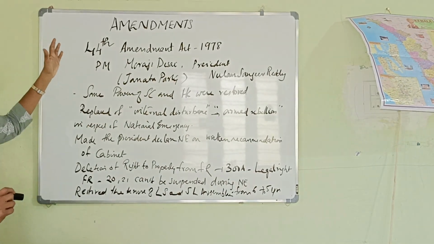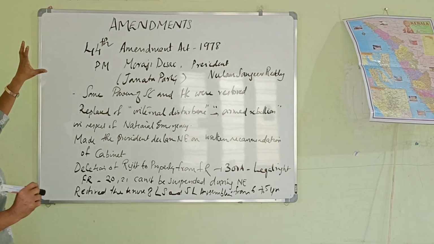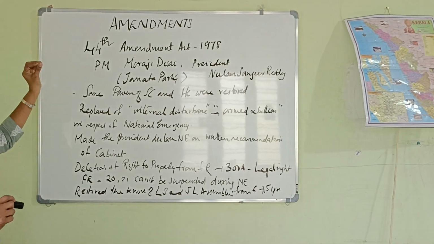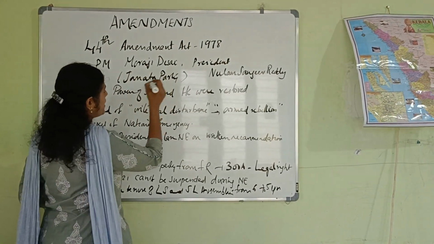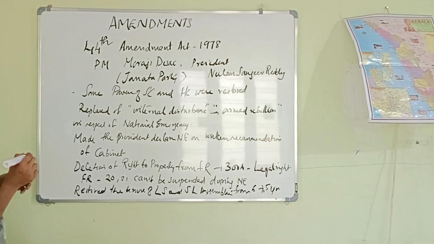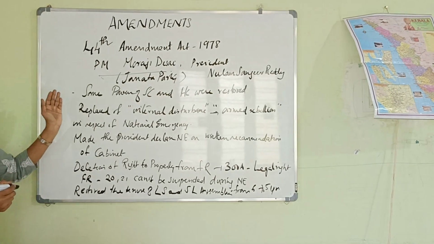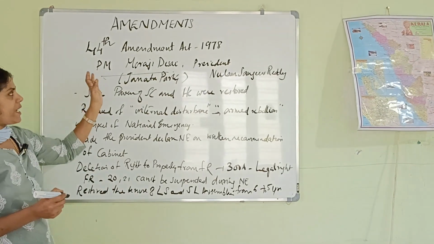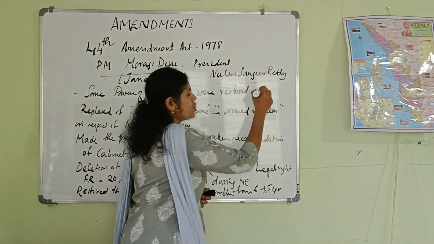Next one, 44th Amendment Act of 1978. This Amendment Act was passed during the time of the Janata Party, and the PM at that time was Morarji Desai, and the President was Neelam Sanjeev Reddy.